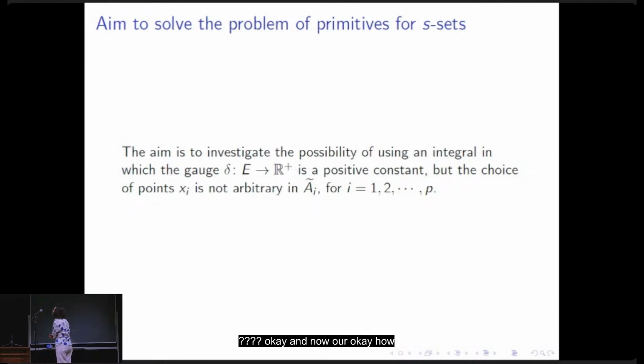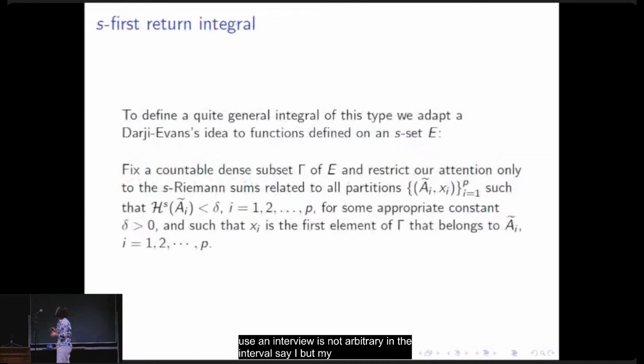Now, our aim is to solve the problem of primitives for S sets. We had an idea. What happens if we use an integral in which the gauge is a positive constant, which is easier to handle, but the choice of points is not arbitrary in the interval I, but must satisfy some constraints?